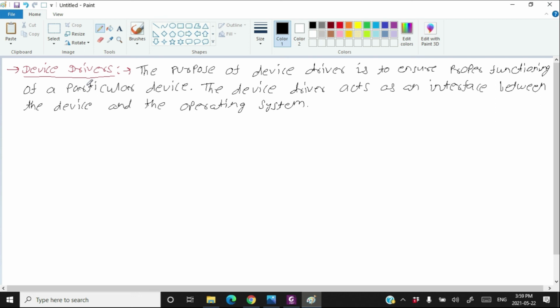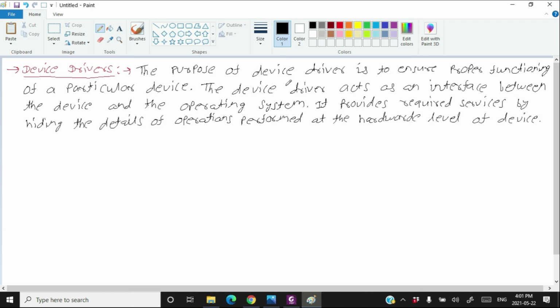So a device driver actually hides the actual nature of the hardware and shows a formal interface for all kinds of devices. So the device driver provides required services by hiding the details of operations performed at the hardware level of the device. So you can say that a device driver acts as a mediator between the operating system and the attached device.